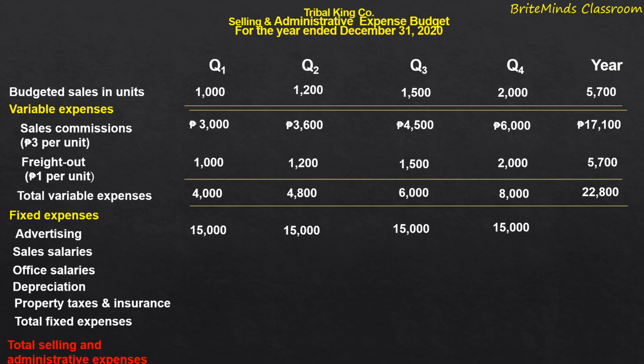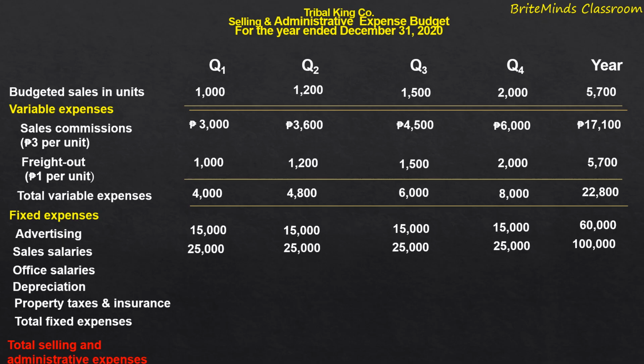For the entire year, the budgeted advertising expense is 60,000 pesos. For the sales salaries, quarter 1 amounted to 25,000 pesos, and the same for the second quarter until the fourth quarter. It remains constant. So for the entire year, the budgeted sales salary expense amounted to 100,000 pesos.